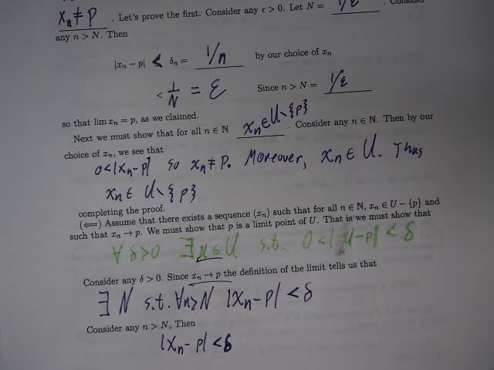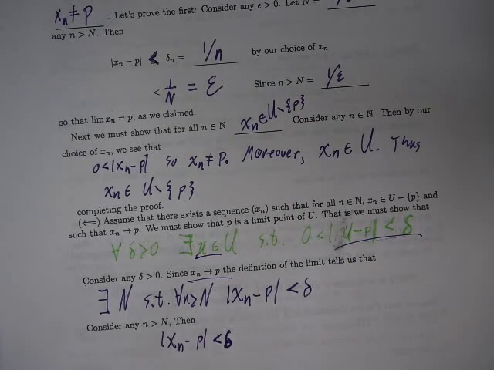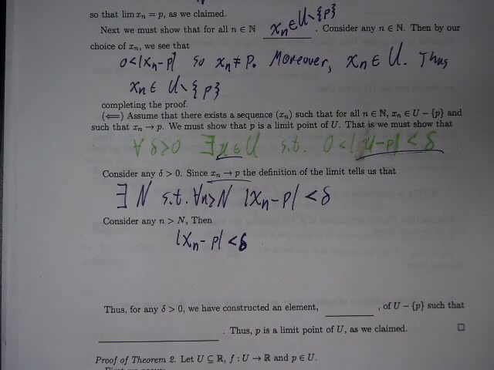That's one of the things we need. We need to get a point within a delta neighborhood of the point P, and we have that. Let's try to get the rest. What else do you know about the sequence xn? It's always positive, in the sense that this thing is always positive, because xn is by assumption not equal to P.